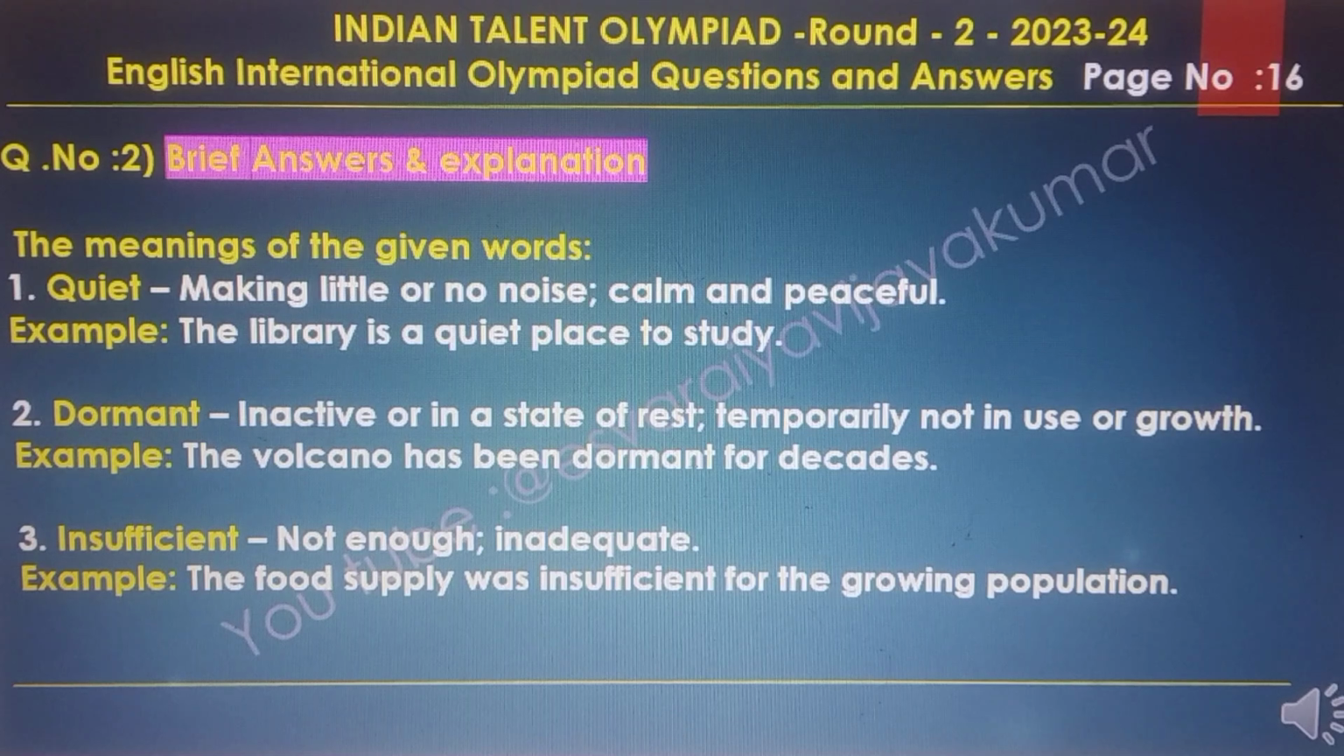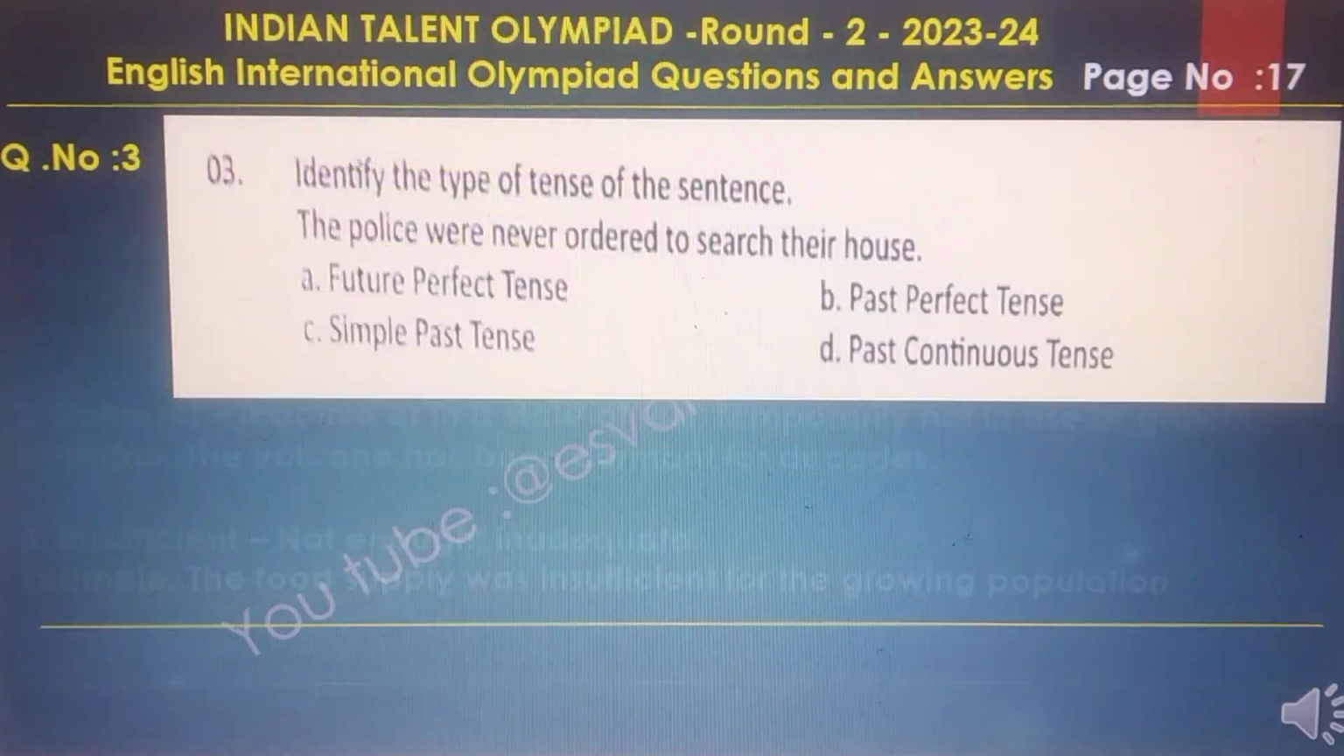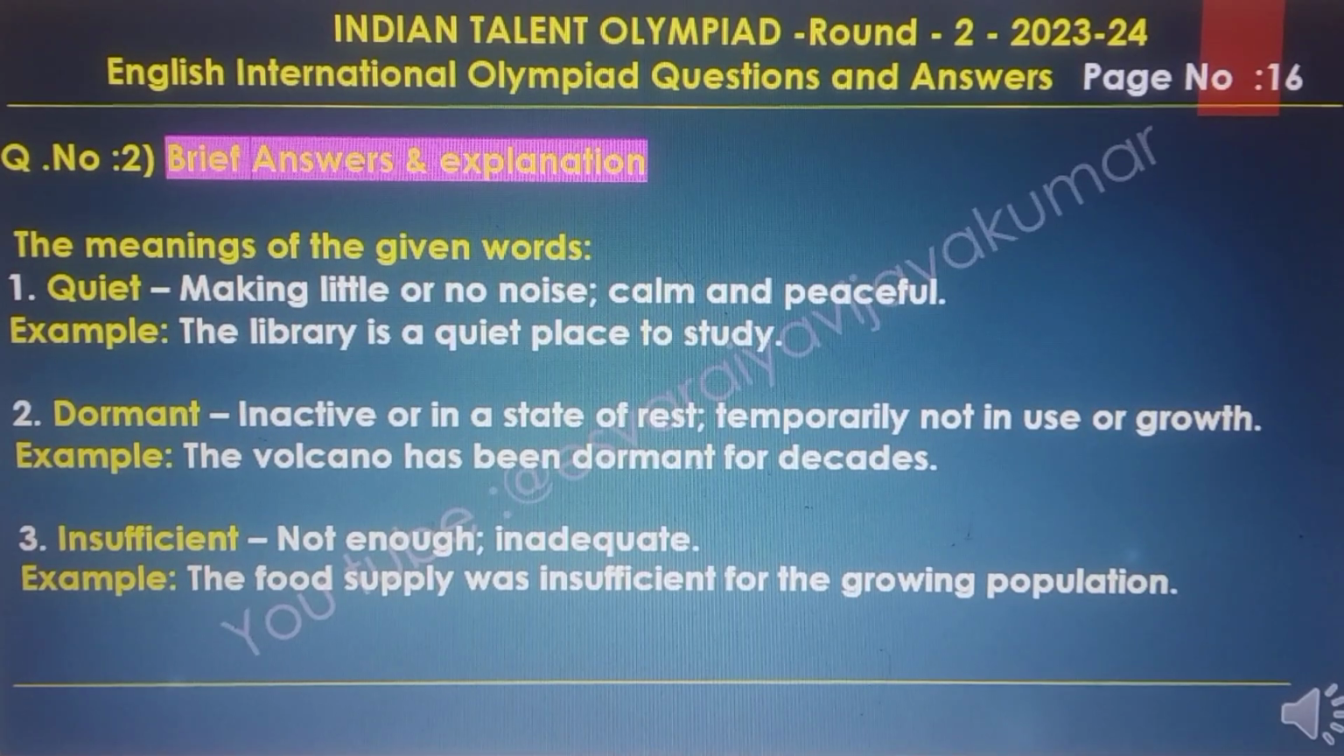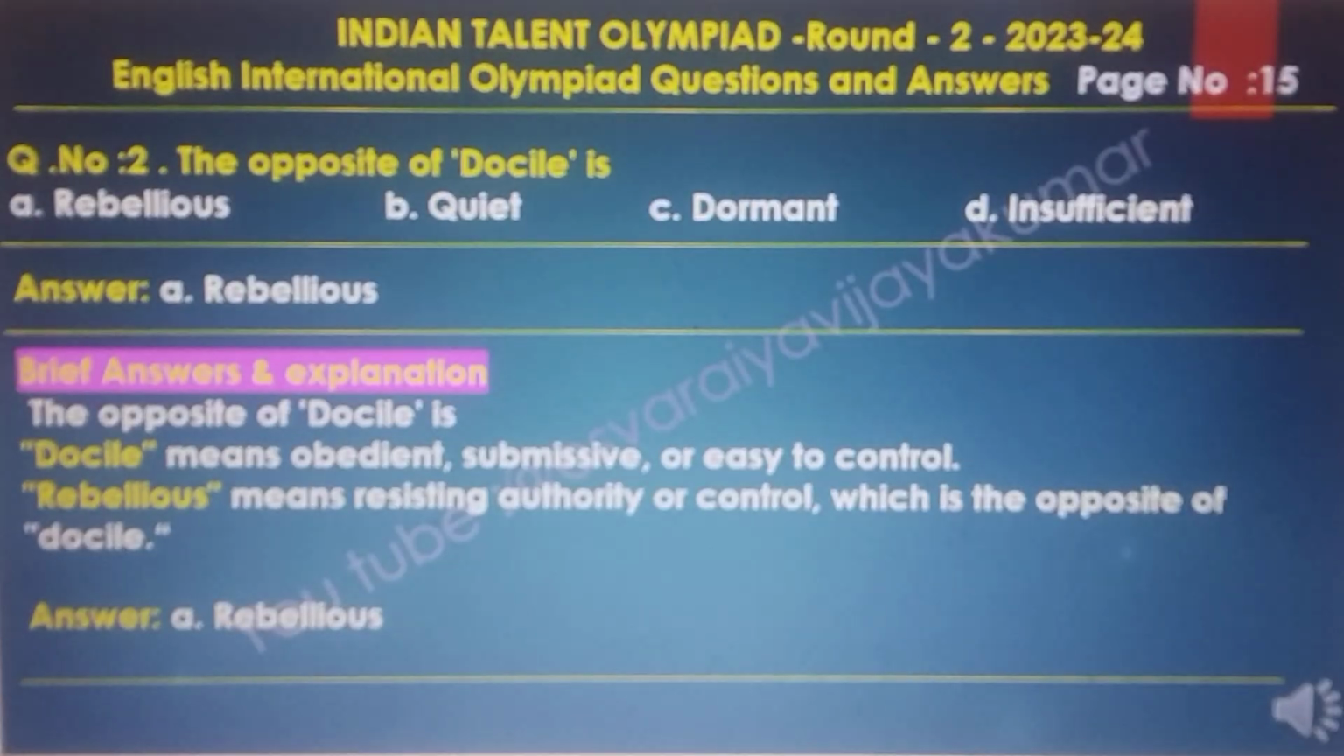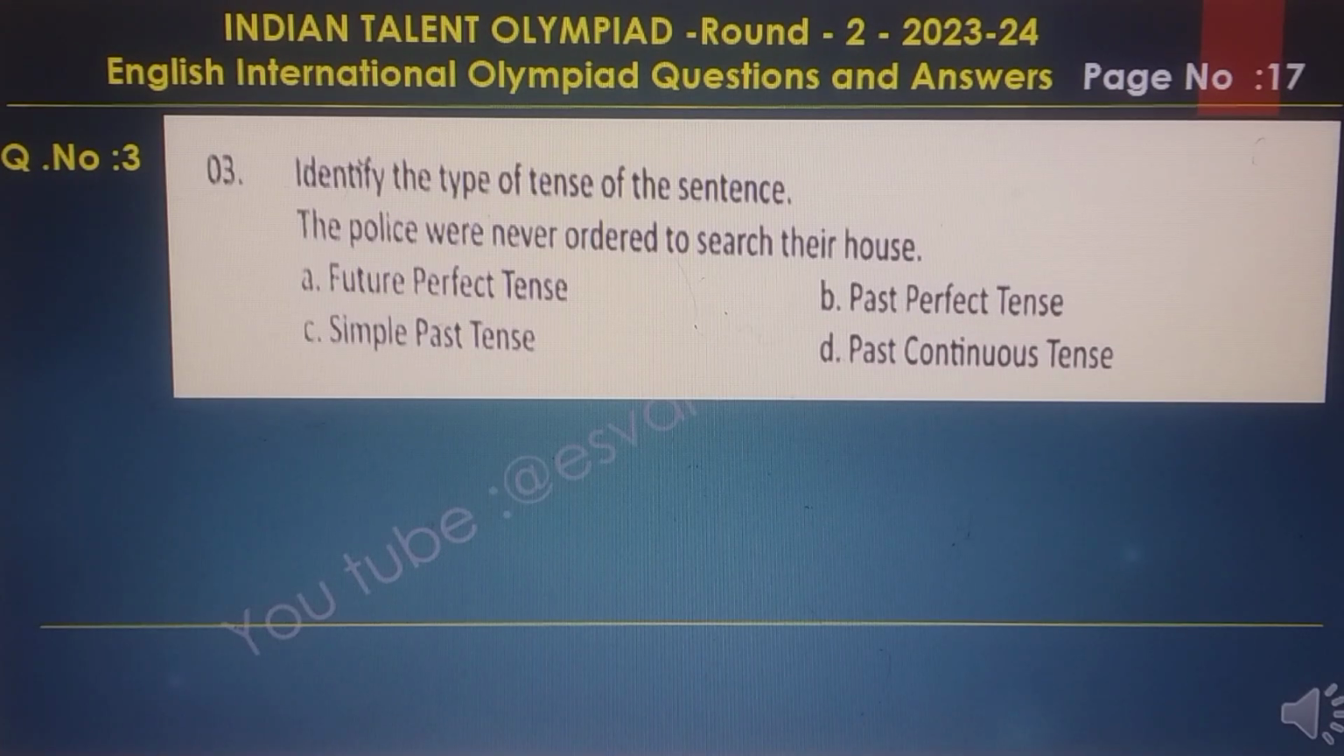Second is dormant: inactive or in a state of rest, temporarily not in use or growth. Example: the volcano has been dormant for decades. Third one, insufficient: not enough, inadequate. Example: the food supply was insufficient for the growing population. The final answer is the first option, rebellious, A.